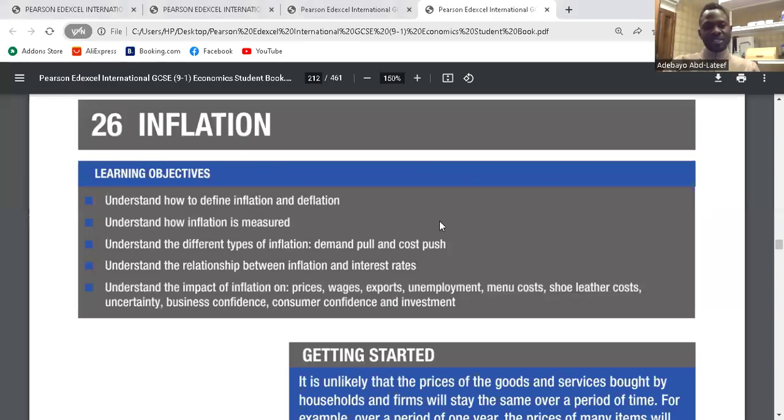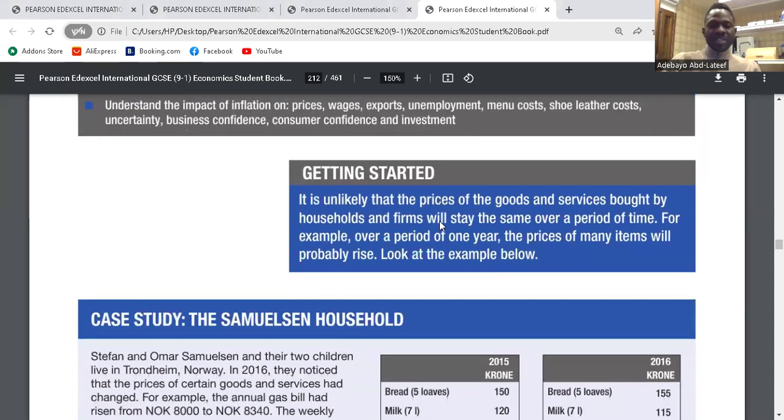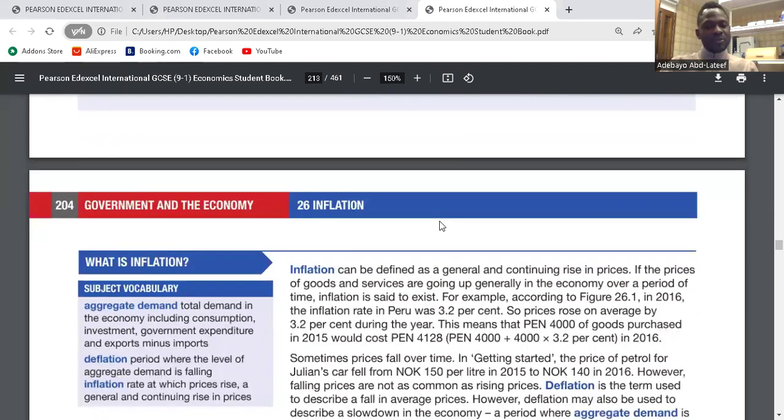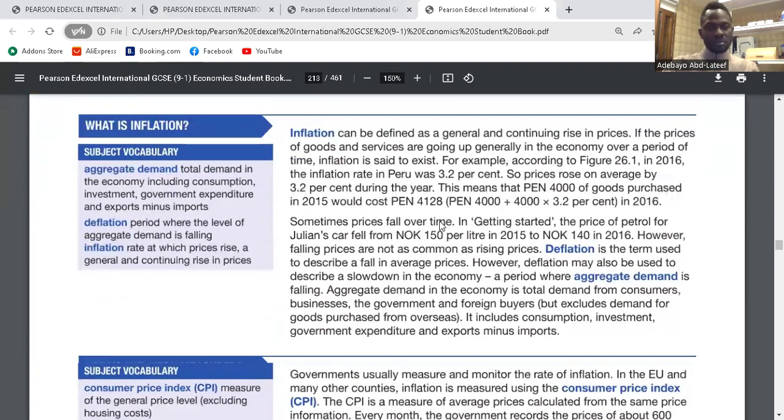Chapter 26, inflation. We're talking about inflation, a persistent rise in the price of goods and services within an economy. What is inflation? Inflation can be defined as a general and continuing rise in prices. If the prices of goods and services are going up generally in the economy over a period of time, inflation